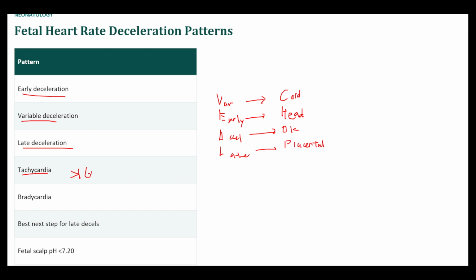Tachycardia is defined as heart rate over 160, bradycardia under 110. The best next step for late decels would be to measure fetal pH because that would give you an objective measure of fetal hypoxia. And if the pH is less than 7.2, then you should prepare to deliver them.